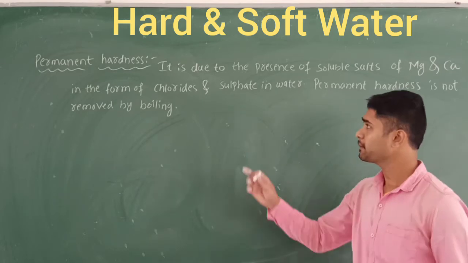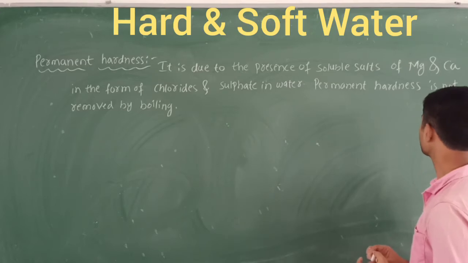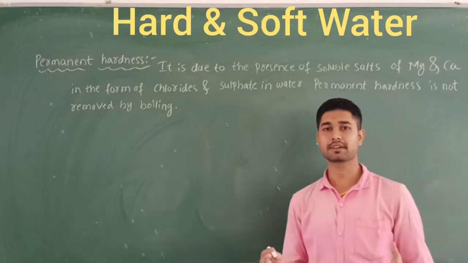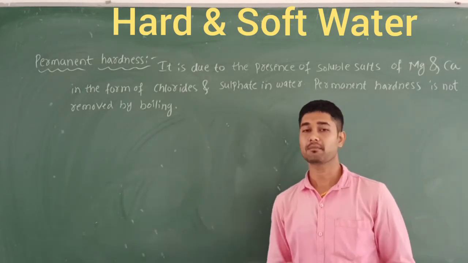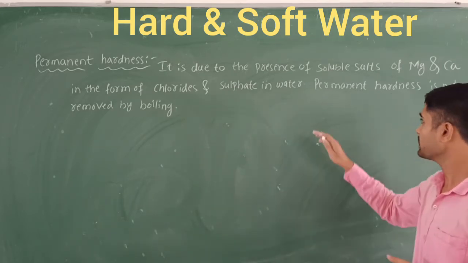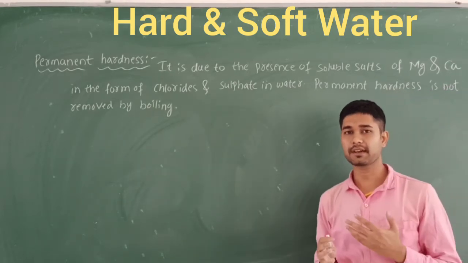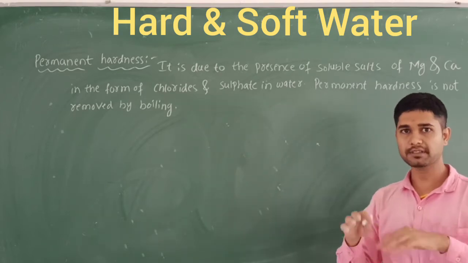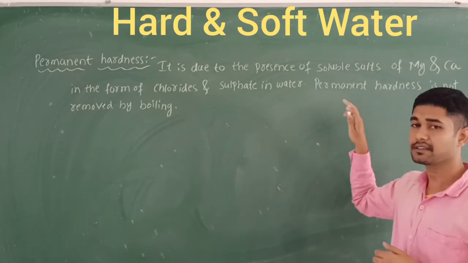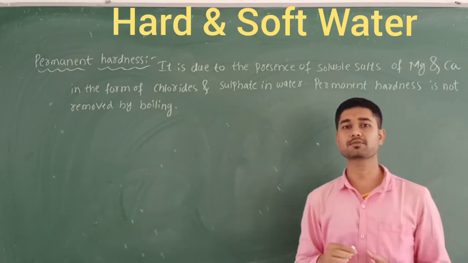Let's discuss the permanent hardness. It is due to the presence of soluble salts of magnesium and calcium in the form of chlorides and sulfates in the water, that is calcium sulfate, calcium chloride, magnesium chloride and magnesium sulfate. These make the water hard. The permanent hardness is not removed by boiling. We have seen in the temporary hardness that by boiling the water we obtain soft water, but in this case it is not possible. So we need to use some other methods to make it soft water.